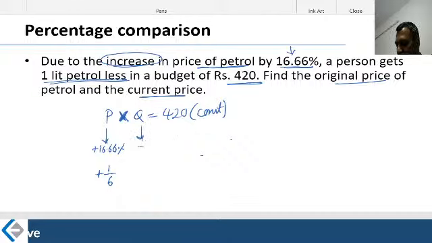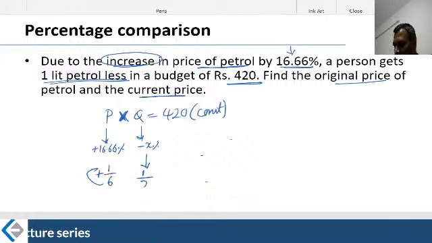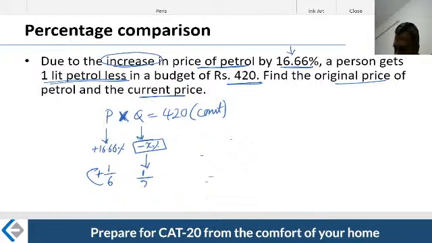What happens to the quantity? Naturally, the quantity will decrease. Let me write in the fraction form. What is the decrease? 1 as it is, 6 plus 1 becomes 7. The quantity will decrease by 1 by 7. Of course, there is a minus sign here, but I'm not writing it because we know it's a decrease.